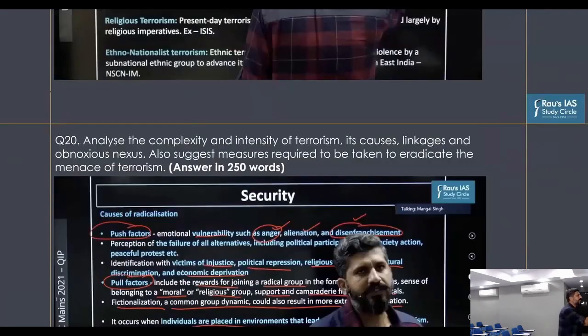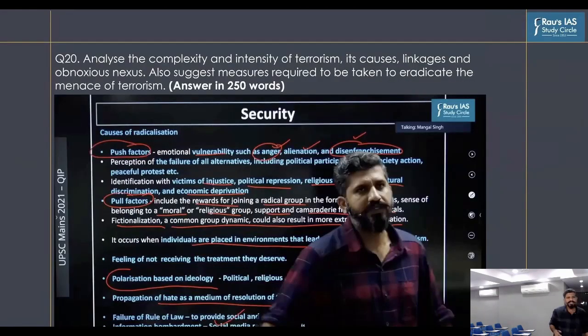It is the radicalization that exists in our society. This can be because of push factors as well as pull factors. What can be the push factors? It can be alienation of the people from the political consensus that exists in our country. So people who are politically alienated, who are socially and economically vulnerable, they can be pushed into the garb of radicalization, and from there on, they become vulnerable to be recruited by the terrorist organization. Okay, so this is another factor, that is radicalization is one of the causes of terrorism.